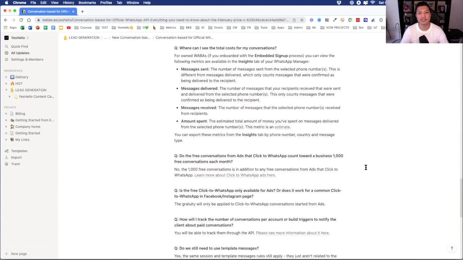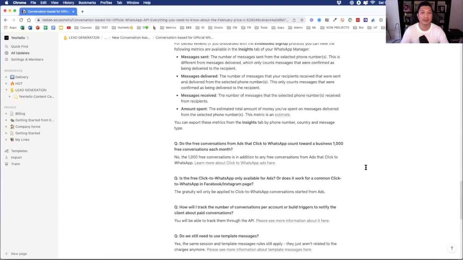Do the free conversations from ads that click to WhatsApp count towards a business's 1,000 free conversations each month? No, it does not. Every ad that you do is already included in the ad spend, so it's free. Your 1,000 is not affected.